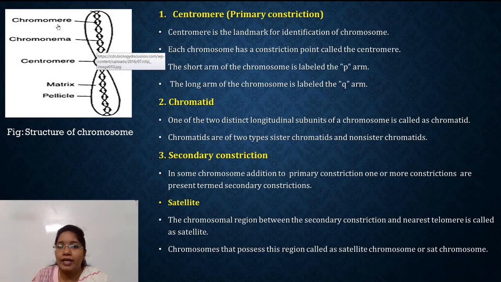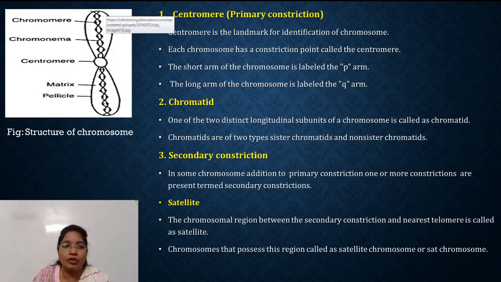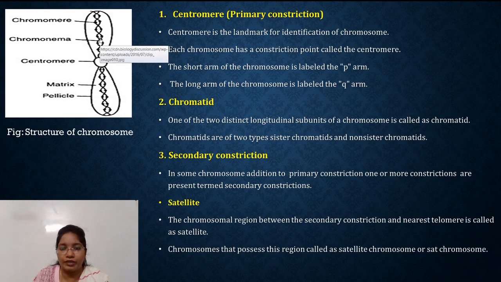These are called chromomeres, and the thread-like structures are called chromonema. So the bead-like structures are the chromomeres and the thread-like structure is called chromonema. When the chromomere and chromonema are together, they represent beads on a string. So this is a beads-on-a-string arrangement.